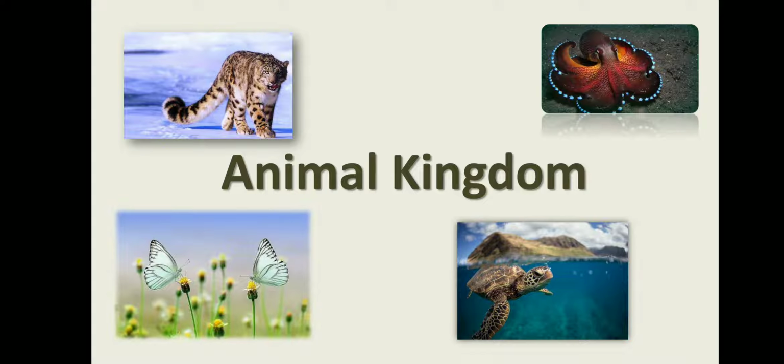This is Animal Kingdom, chapter number 4. This chapter is related to the classification of animals on the basis of their similarities and differences, and this classification is based on groups and subgroups.